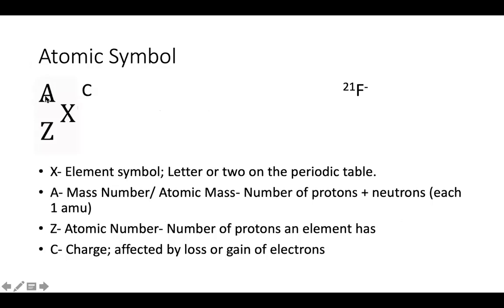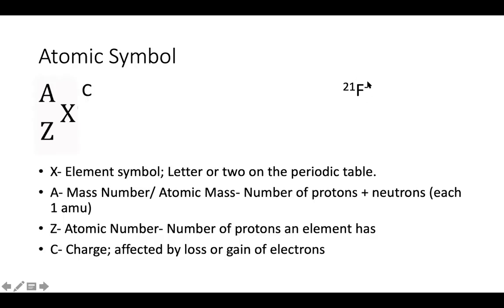Okay, and we actually use this symbol, the atomic symbol, to denote a particular atom. So this is the generic form on the left here, with X being the element symbol. That's what's on the periodic table. A, which is a superscript to the left, is going to be our mass number, which is how many protons and neutrons the element has. Z, the subscript to the left, is our atomic number, which is the number of protons an element has. And then to the upper right, where C is, that's going to be our charge. Okay, and remember that we only have a charge due to gain or loss of electrons, right? A charge is never created by a change in protons, when looking at a singular atom like this.